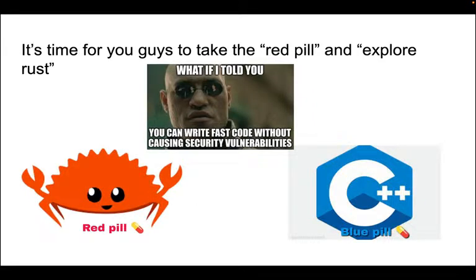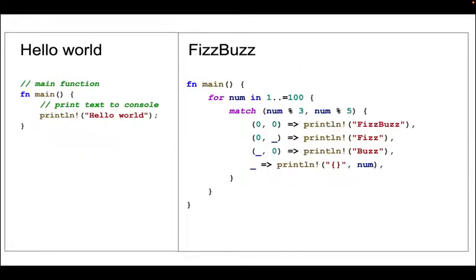So next, is it time for you to take the red pill and explore Rust? Red pill, blue pill. This Matrix reference might actually not be correct just because of color. Red pill means something rebellious, something from a very different light. But Rust is not rebellious. Rust is very beautiful. So here is a hello world program in Rust, and there is another program called FizzBuzz.